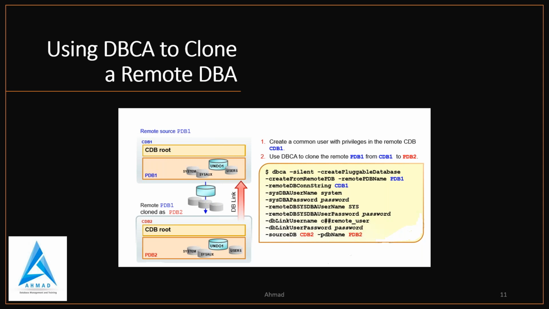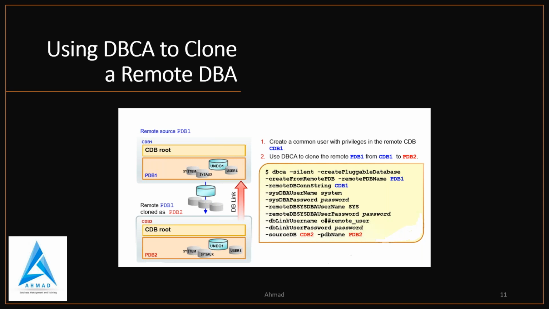To complete the operation, you must execute several SQL commands, right? But in 19c, you can use DBCA to clone a remote PDB. That is very easy. Got it? In 18c, you have to connect as sysdba, then create the database link, then connect to the system by password using PDB, then clone the remote PDB